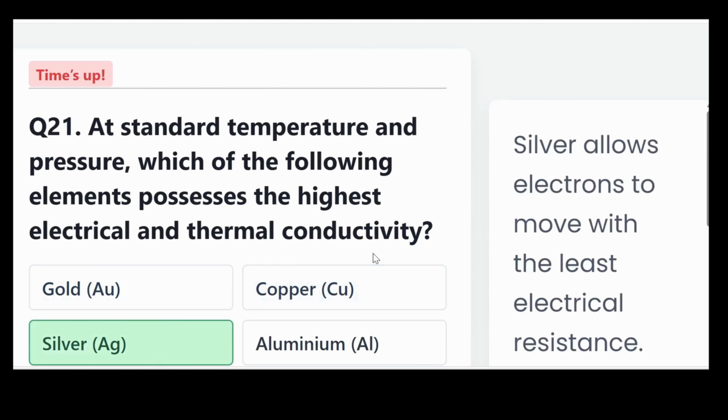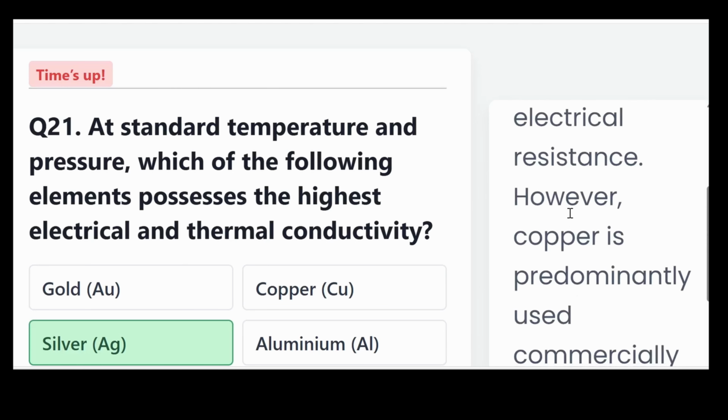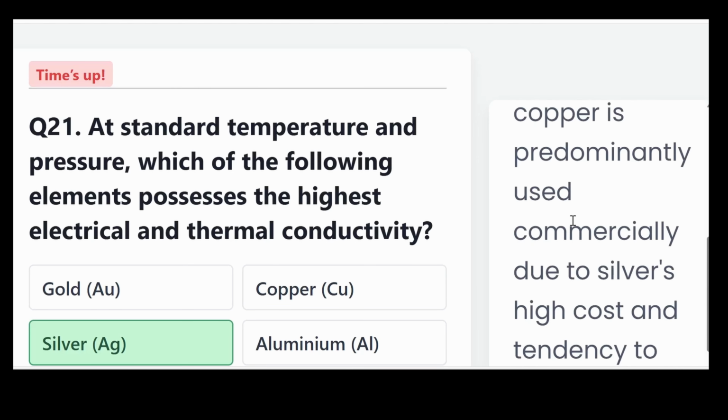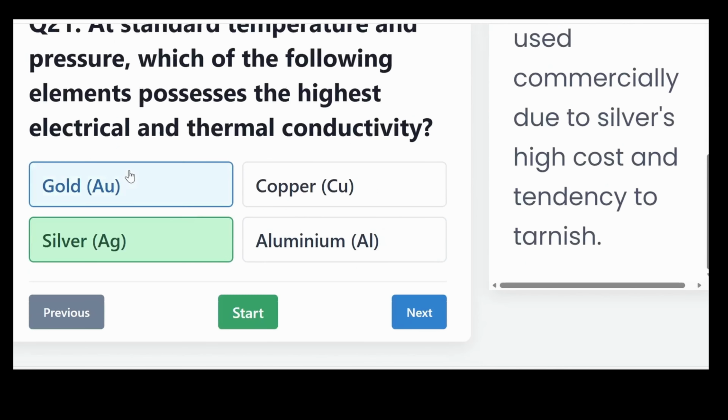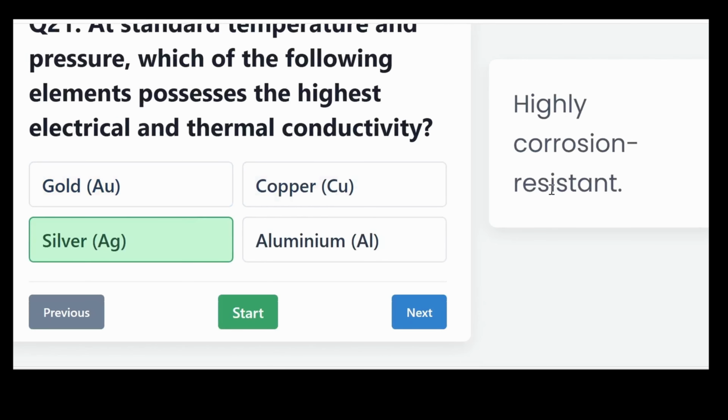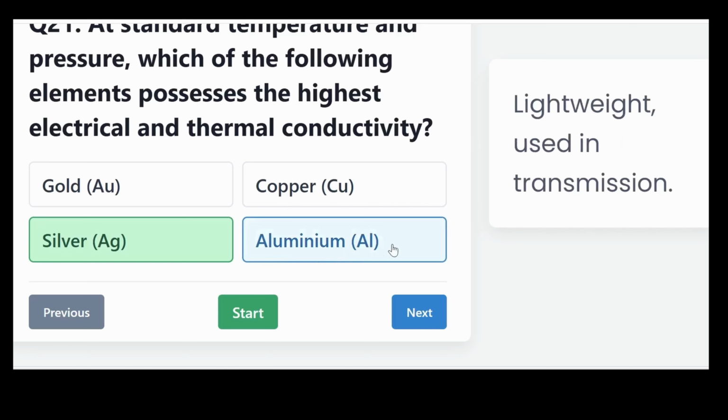The correct answer, silver. Silver allows electrons to move with the least electrical resistance. However, copper is predominantly used commercially due to silver's high cost and tendency to tarnish. Gold is highly corrosion resistant. Copper is the industry standard for wiring, and aluminum is lightweight, used in transmission.